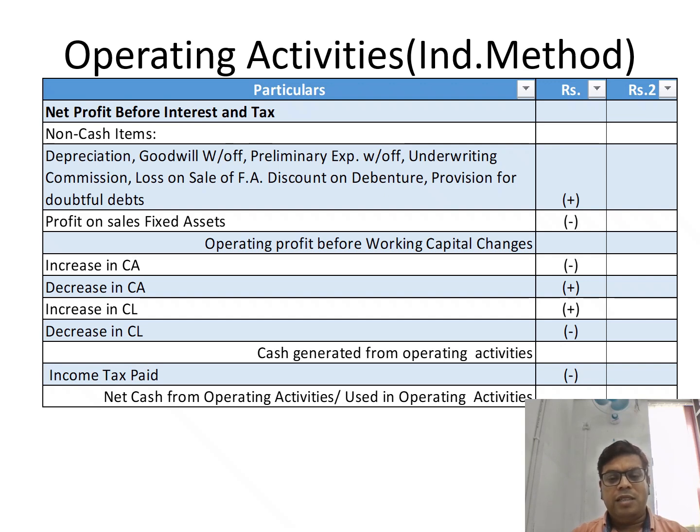So we'll get the cash generated from operating activity, and then we'll deduct income tax, and we'll get net cash from operating activities. If your answer is positive, it means net cash from operating activities. If your answer is negative, it means cash used in operating activities. So we will take care of these two sentences. Net cash from operating activities means you have a positive answer, and used in operating activity means you have a negative answer. Okay, now it is clear to everyone because it is very easy to understand.